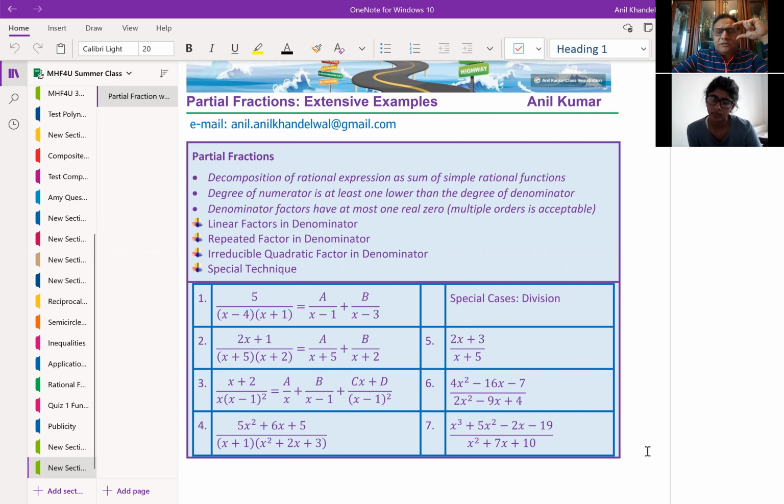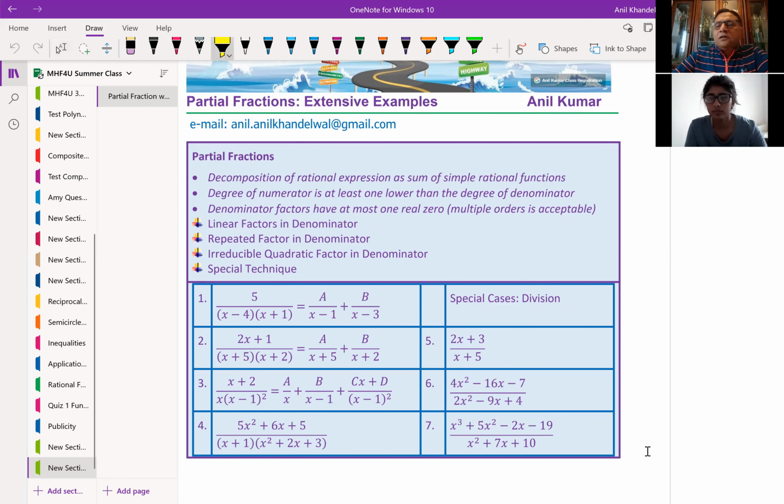But now let me tell you what partial fractions really are and how we use them. The most important application of partial fractions is in calculus, which you are going to do in the later half of your year 13, especially when we do integration. If there are some rational functions, integrating these rational fractions is very difficult.